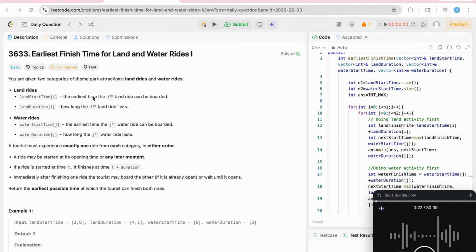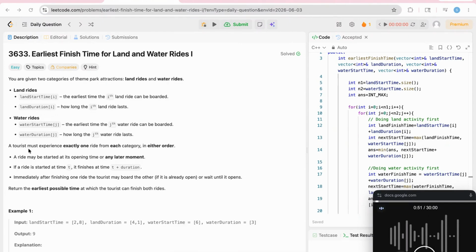Now for each of the rides, we are given arrays which contain the earliest time the ride can be boarded. Like for land rides, land start time of i contains the earliest time at which the ith land ride can be boarded, and land duration of i contains how long the ith land ride lasts. Similarly, for water rides also there is start time and duration.